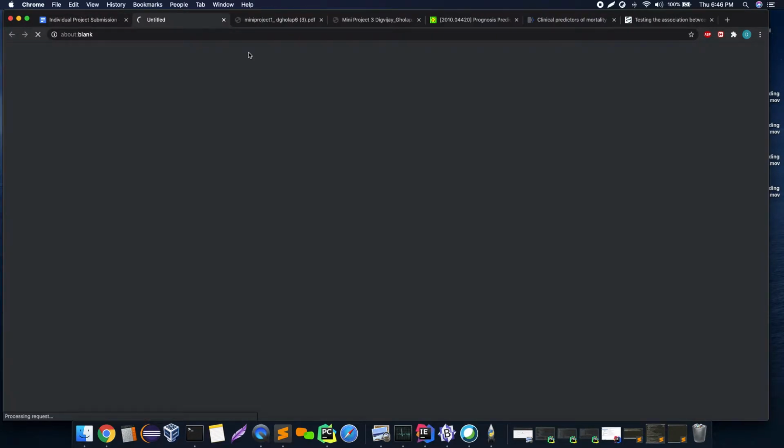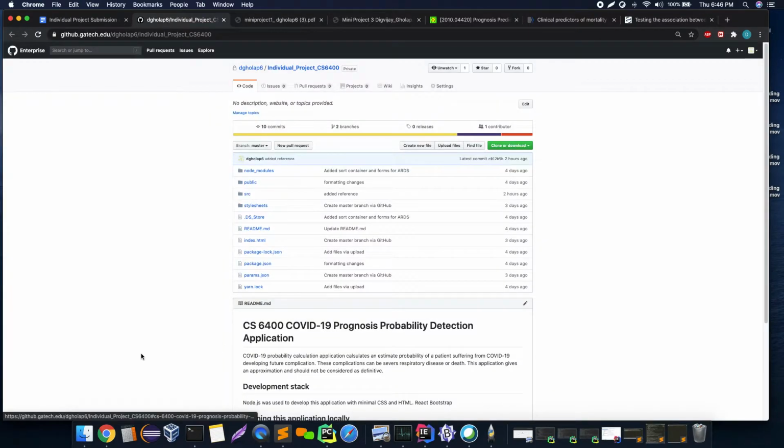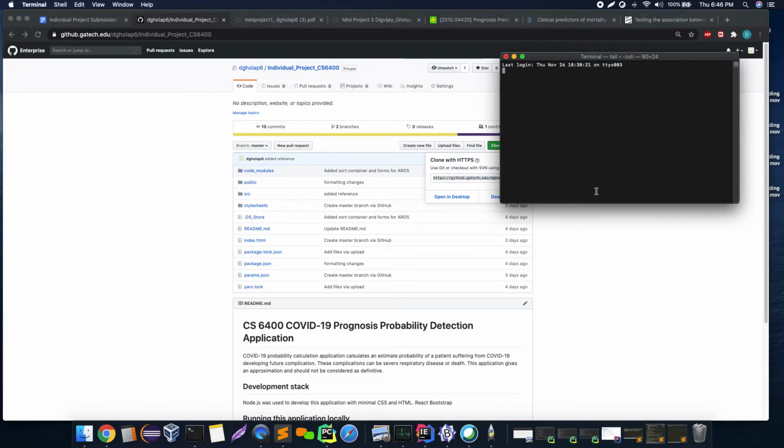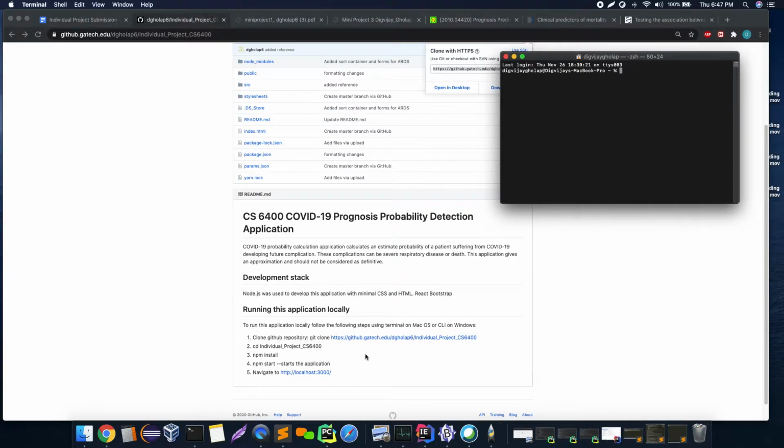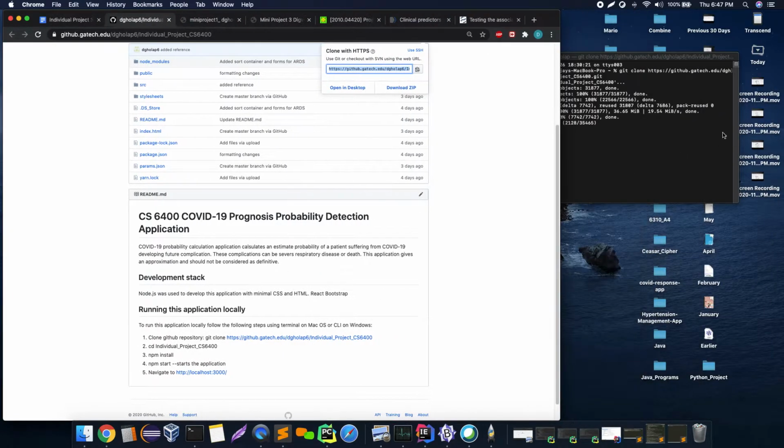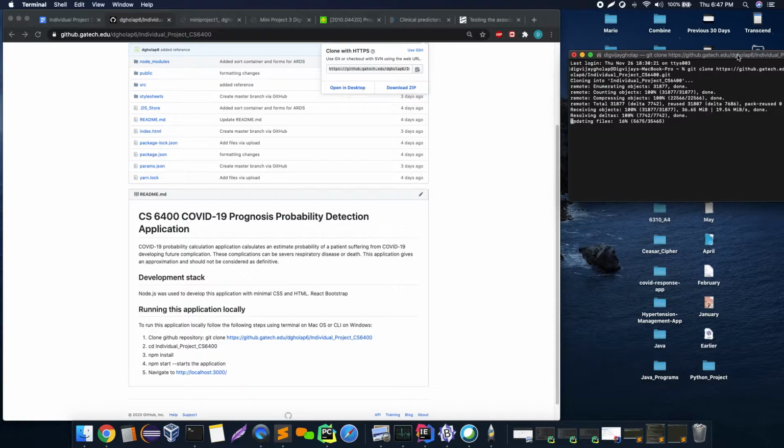I will try to install the application from the source code and run it. This is where the application source code is located. I will go to my terminal, and at the bottom you can see an instruction section. You can just follow these instructions. So git clone. This is just going to copy all the source code to my local machine, and from there we can proceed with opening the application.